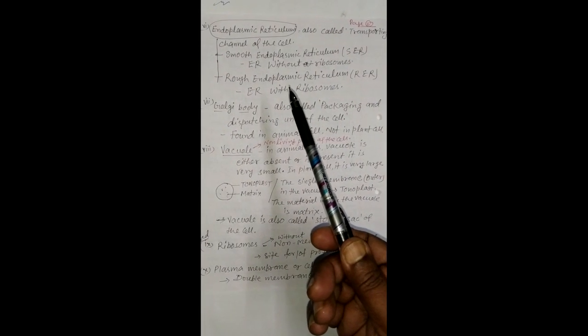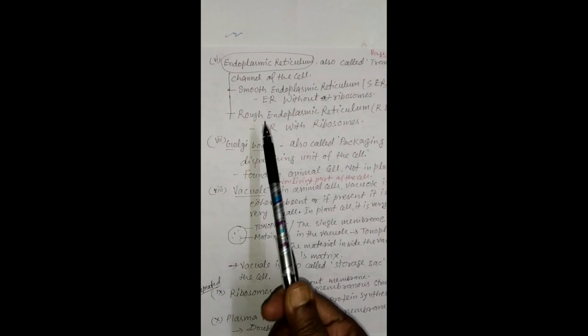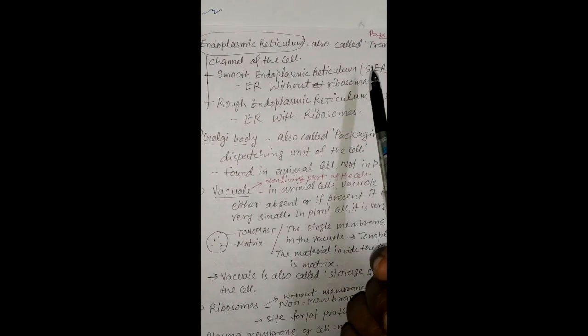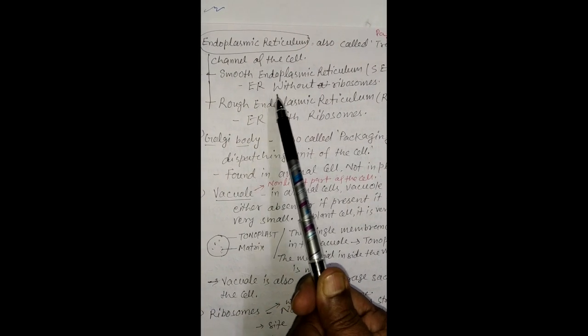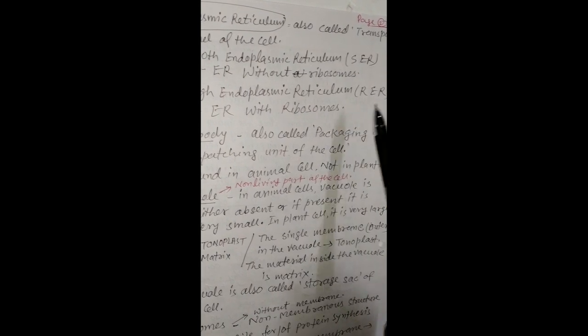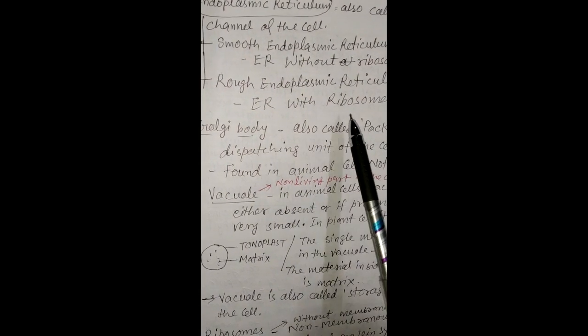Sixth feature, endoplasmic reticulum, also called the transporting channel of the cell. Endoplasmic reticulum has two types. First, smooth endoplasmic reticulum, SER, which is endoplasmic reticulum without ribosomes. Second type is rough endoplasmic reticulum, RER. Endoplasmic reticulum with ribosomes is called rough endoplasmic reticulum.